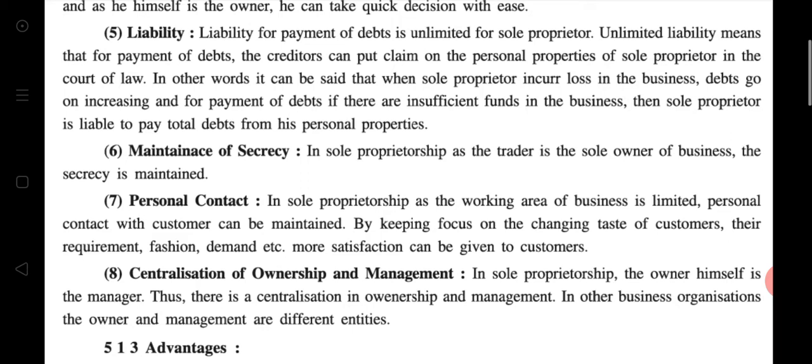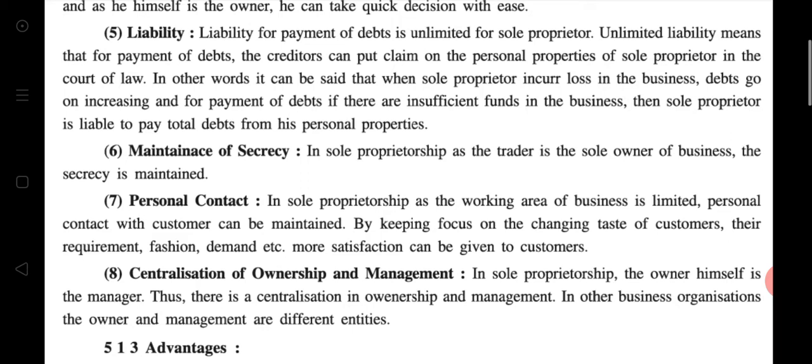Like if the loss and debt payment is high and the sole proprietor does not have that much profit or that many assets in his business, then for payment of that debt he can be claimed against on his personal property. That means he has to sell the personal property and pay the creditors and other debts also.